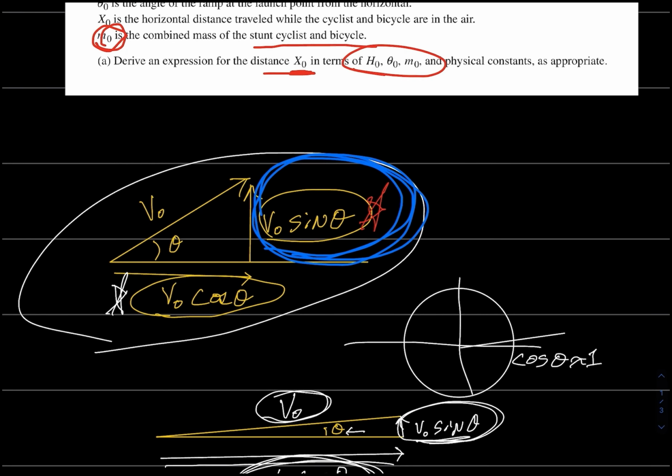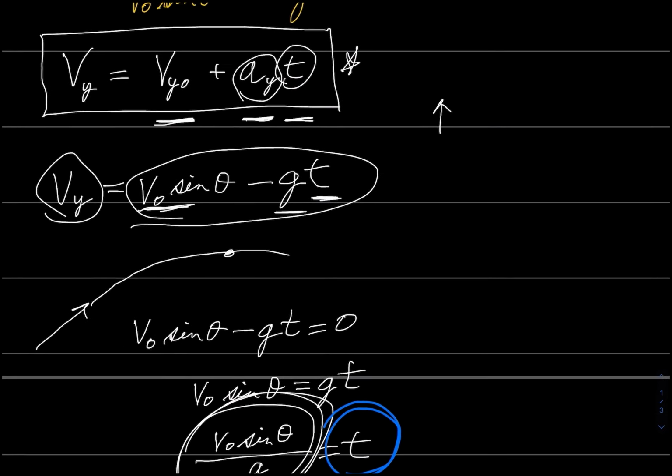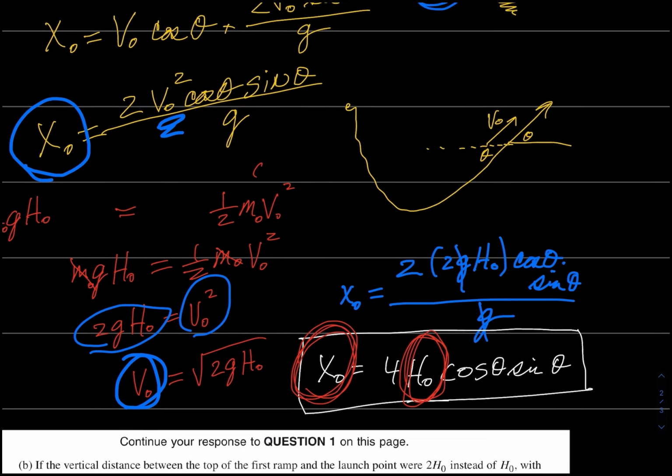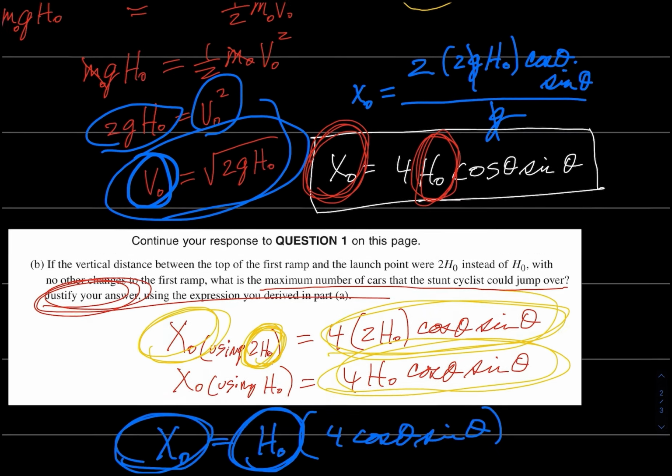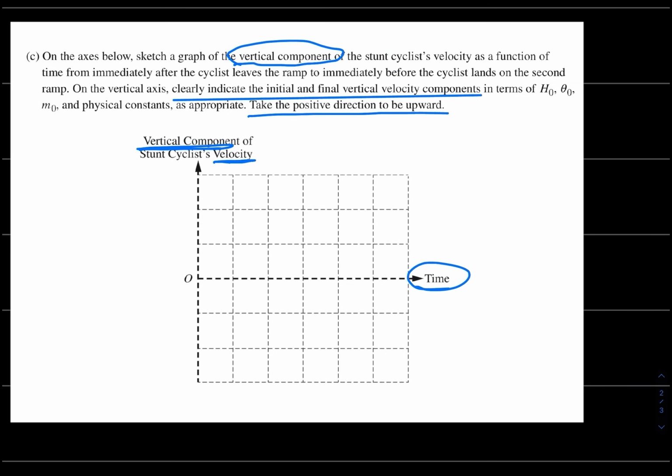So we know that the vertical component of his velocity when he launches is v sub naught sine theta. But remember, we had to plug in what v sub naught was, because they didn't give that to us. And here it is right here. V sub naught is the square root of 2g h sub naught. So v sub naught equals the square root of 2g h sub naught. And the vertical component was v sub naught sine theta.